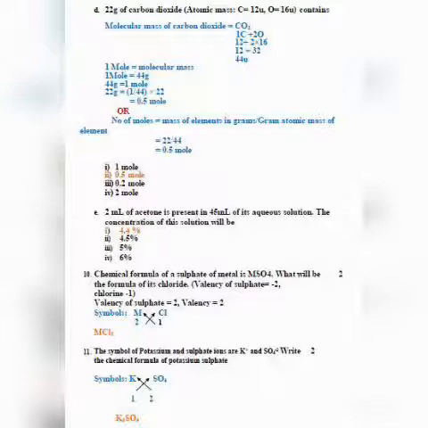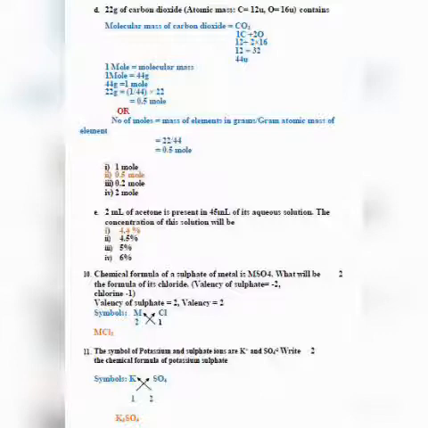Now you know 1 mole is equal to gram molecular mass. So 1 mole is equal to the gram molecular mass of carbon dioxide, which we have just calculated, that is 44 grams. So 22 grams will be 1 by 44 into 22, which is 0.5 mole. And you can also do it using the formula: number of moles is equal to mass of the element in grams divided by gram atomic mass.